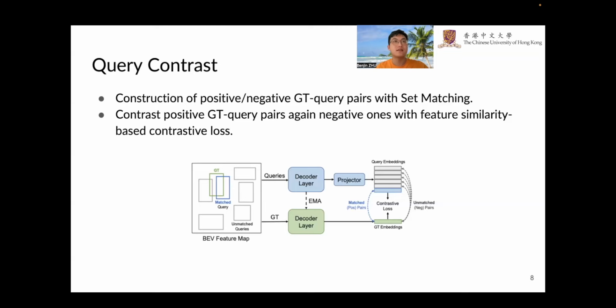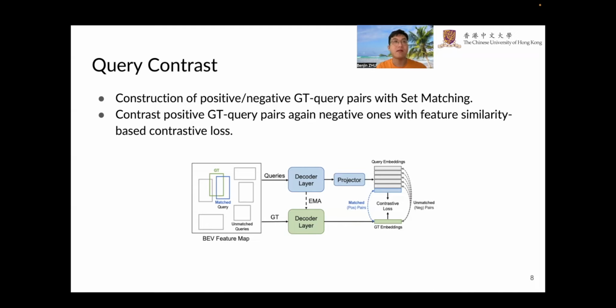To mitigate this distribution gap, we apply a projector to query embeddings to align them to the GT's embedding. With aligned GT and query embeddings, we can now estimate all positive and negative GT query pairs' similarities.